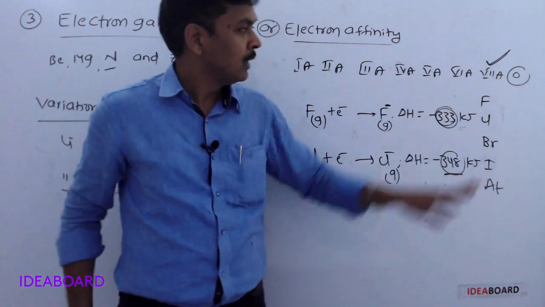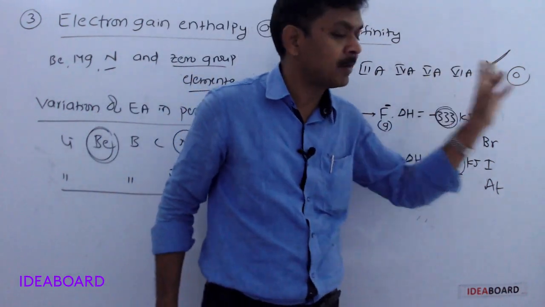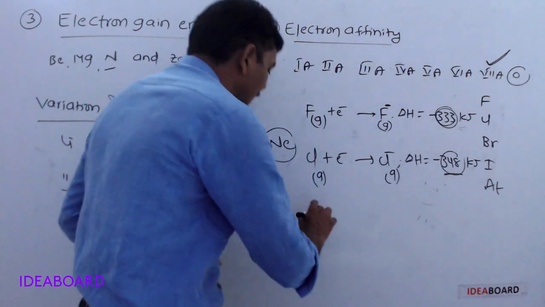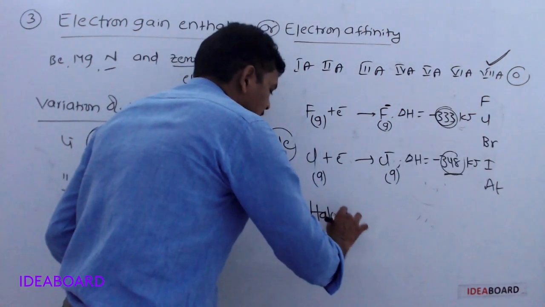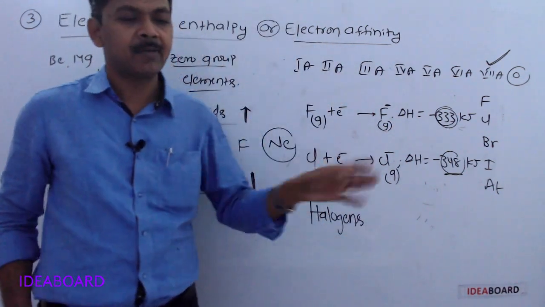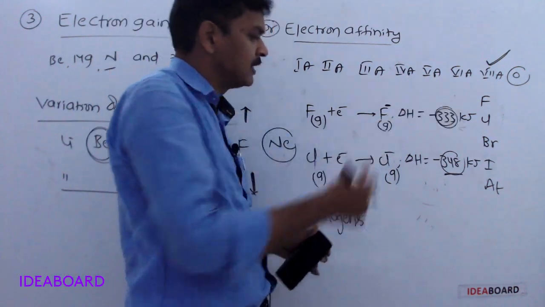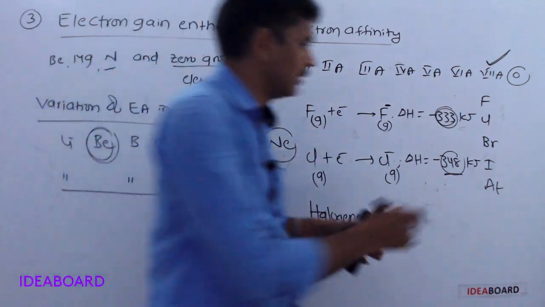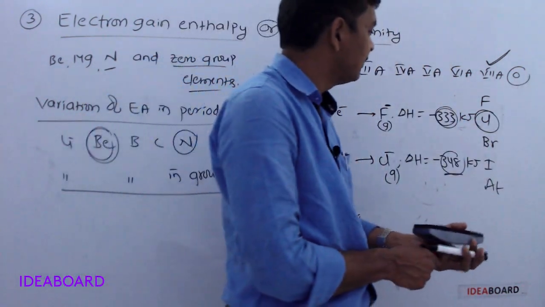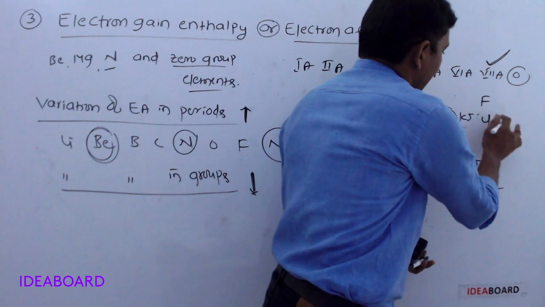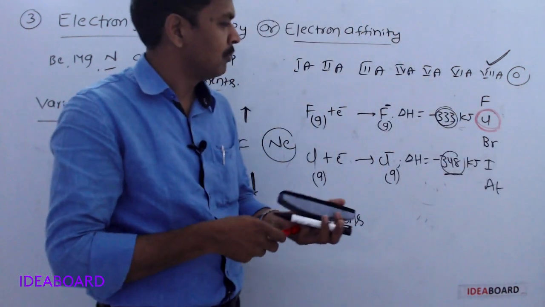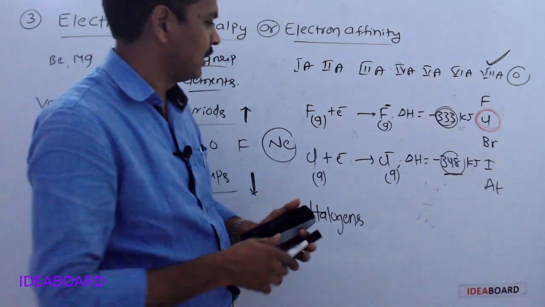In the periodic table, seventh A group elements have highest electron affinity. That is halogens. Seventh A group elements are also called halogens. In that halogens, which element has highest electron affinity? Chlorine. In the periodic table, the element with highest electron affinity is chlorine, but not fluorine. But not fluorine, because